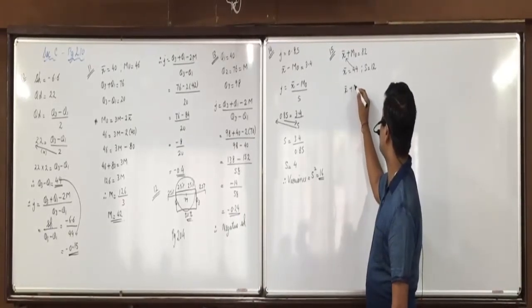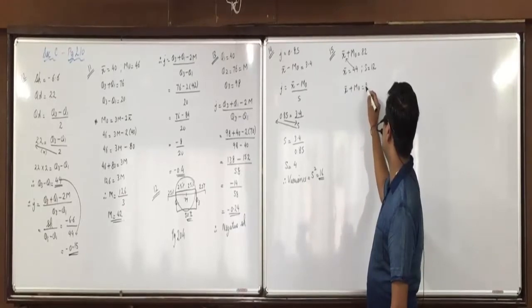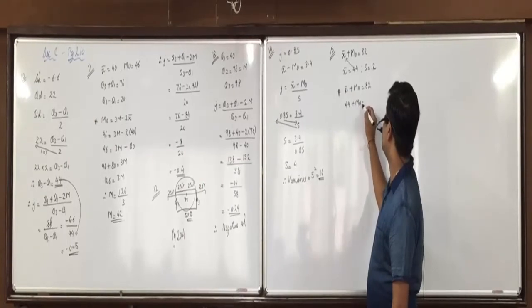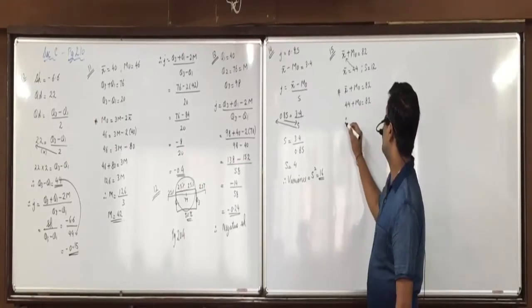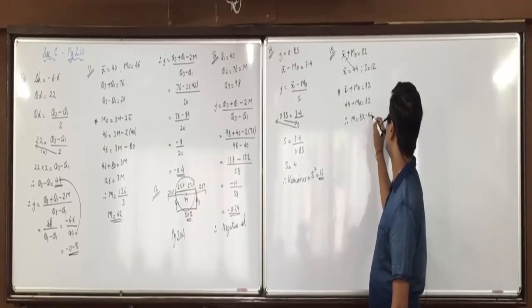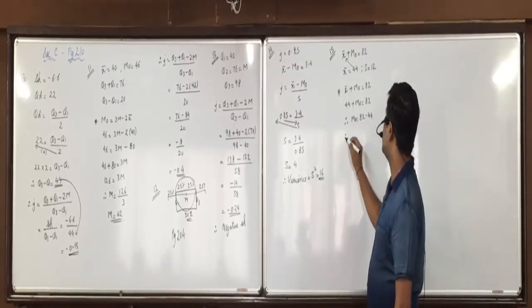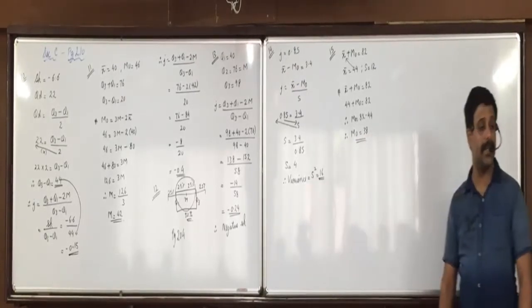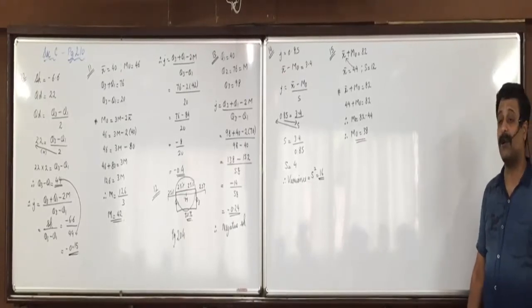Putting the value of 44 in x bar, we can get mode. And x bar plus mode is 82. So 44 plus mode is 82. Now 44 on the right side will become minus. Yes, silence. So mode will be equal to 38. Did you understand this? Now can we apply the formula of J or not?